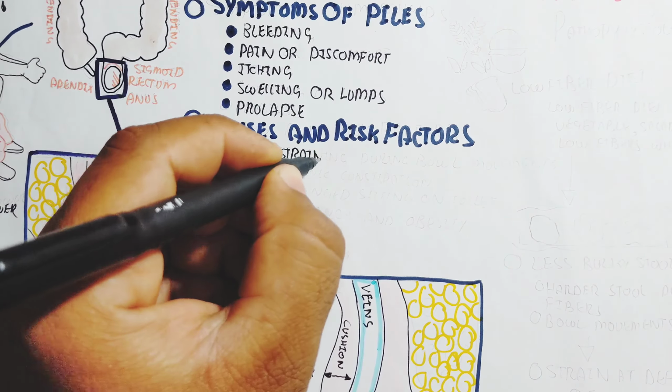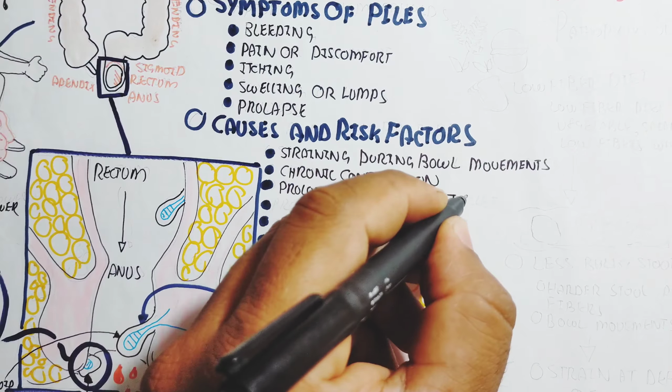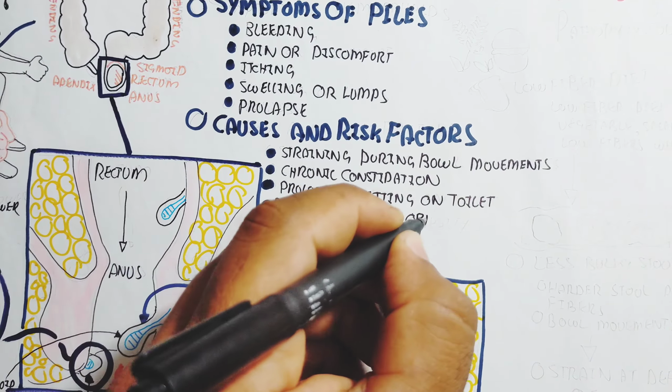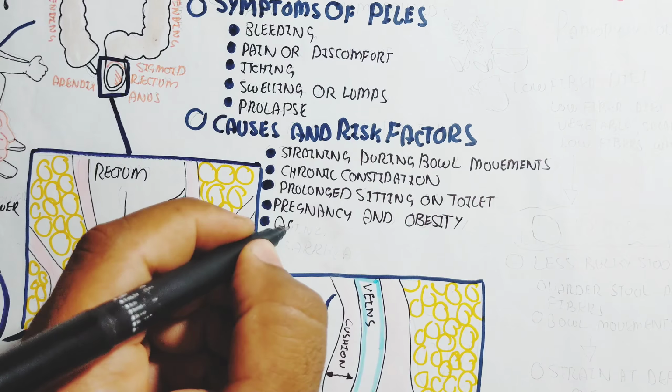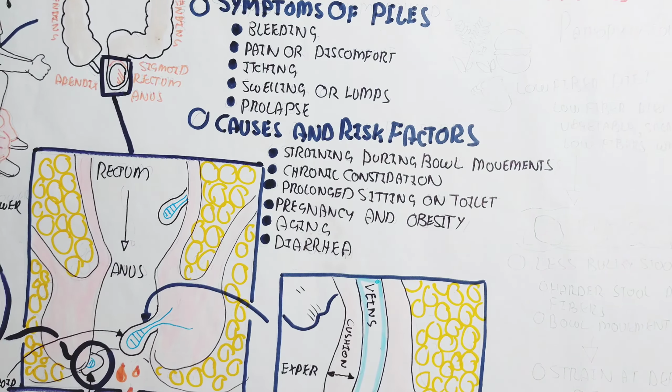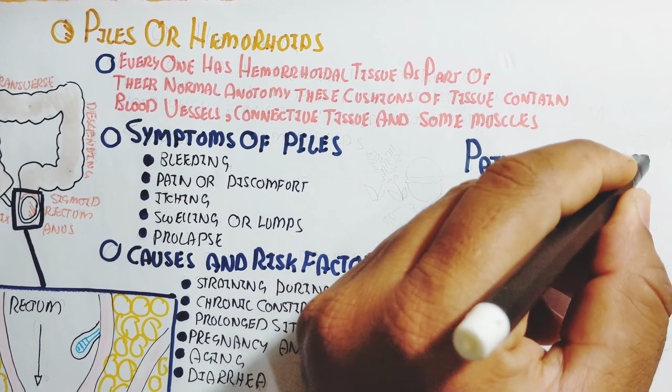Chronic constipation, prolonged sitting on the toilet, pregnancy and obesity, as well as aging and diarrhea, are risk factors. Obesity and pregnancy are especially important, because they create more pressure so venous return is not easy, and that is why piles form due to rupturing of the blood vessels.